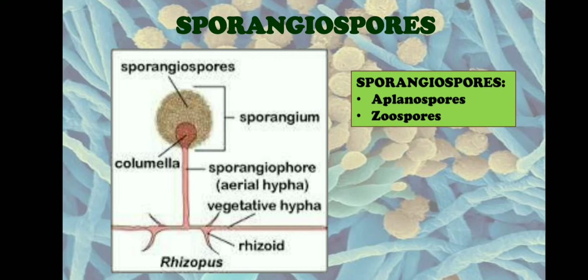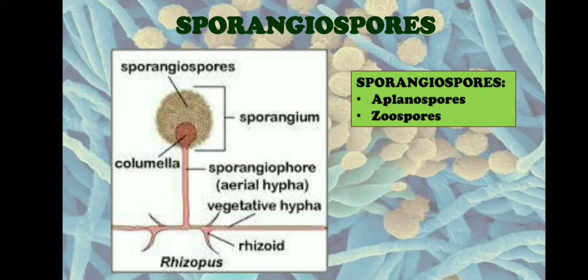Non-motile sporangiospores will not bear flagella, whereas zoospores, which are motile, will bear flagella. The flagella present on the zoospores will help the spore to swim from one place to another, whereas aplanospores will get dispersed through air or through some animals.